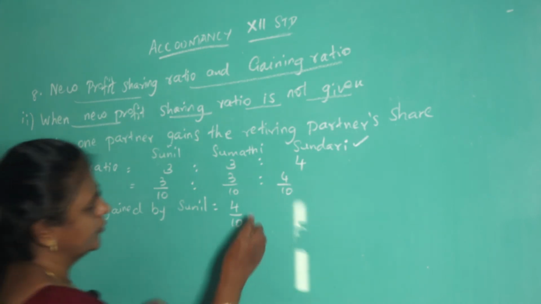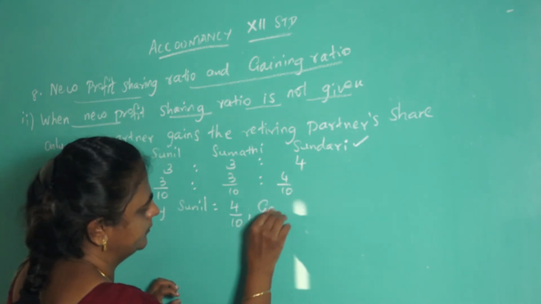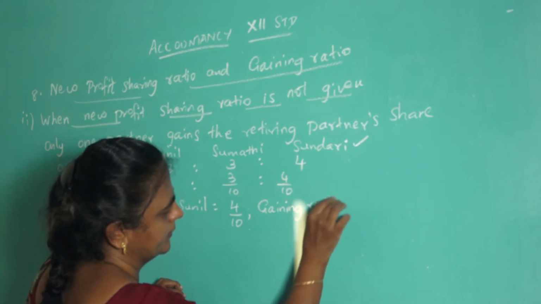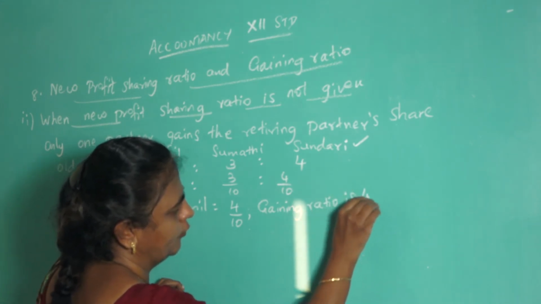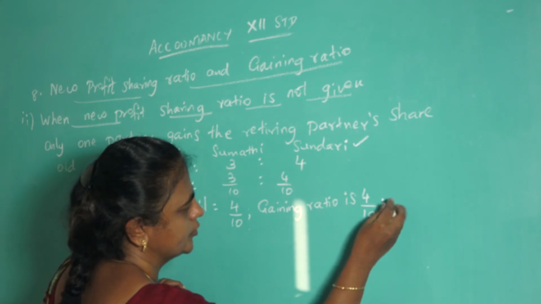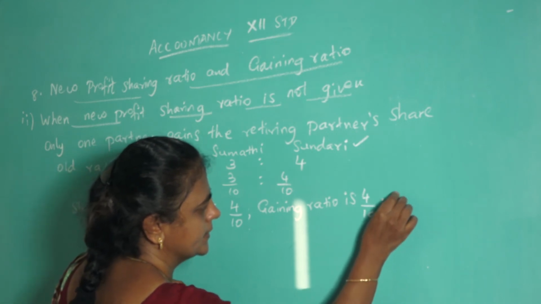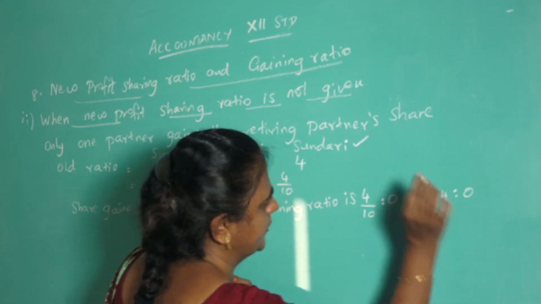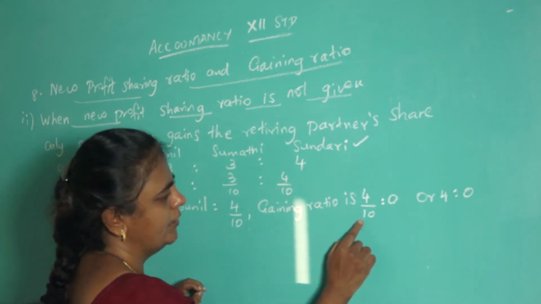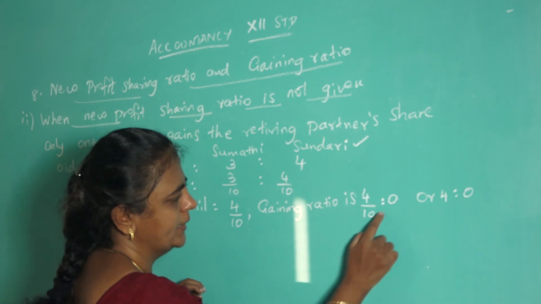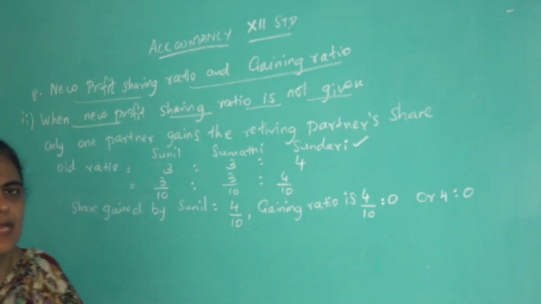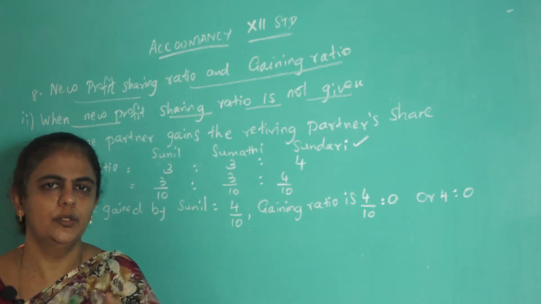Okay. So the gaining ratio is 4 by 10 is to 0, or 4:0. Gain only for one partner. So 4 by 10 is to 0 or 4:0. This is the gaining ratio. Now what are you asked? You are asked to calculate the new ratio.